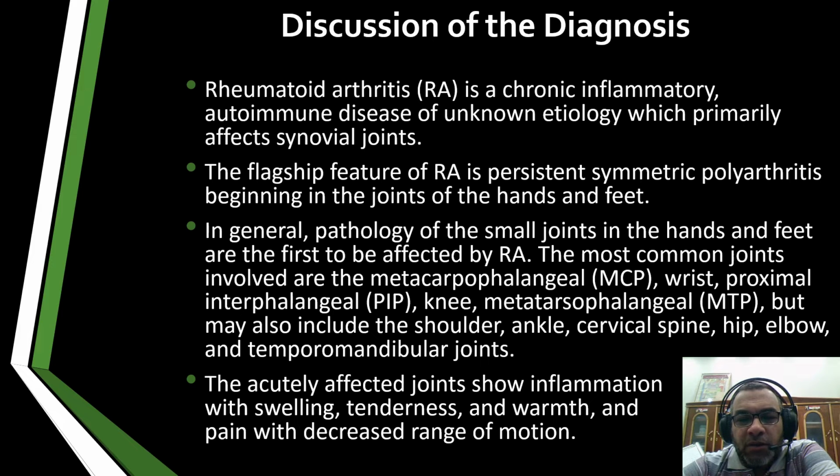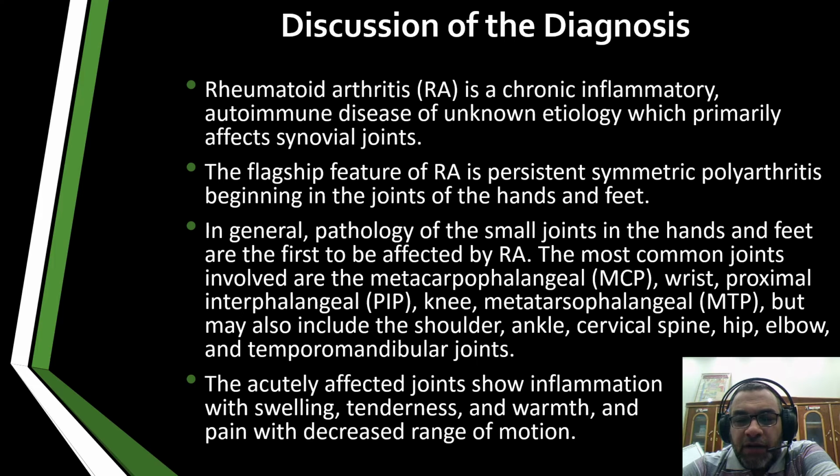In general, the small joints in the hands and feet are the first to be affected by RA. The most common joints involved are the metacarpophalangeal or MCP joints, wrists, proximal interphalangeal or PIP, knee, metatarsophalangeal or MTP, but may also include the shoulder, ankle, cervical spine, hip, elbow, and temporomandibular joints.